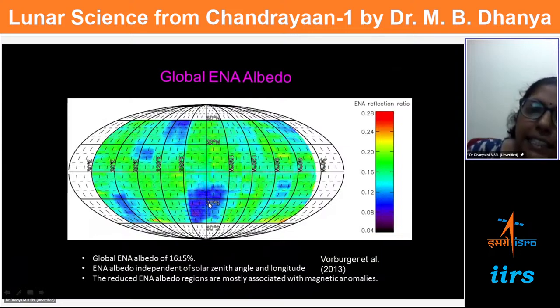We see that there are certain regions where this ENA albedo is low, and certain regions where it is comparatively higher. Most of these ENA suppressed regions are associated with the magnetic anomalies. The global ENA albedo is roughly about 16 plus or minus 5%, and wherever we see a reduced ENA albedo region, it is mostly associated with the magnetic field. So Chandrayaan has opened an eye to one more tool to study such processes, which is using energetic neutral atoms.